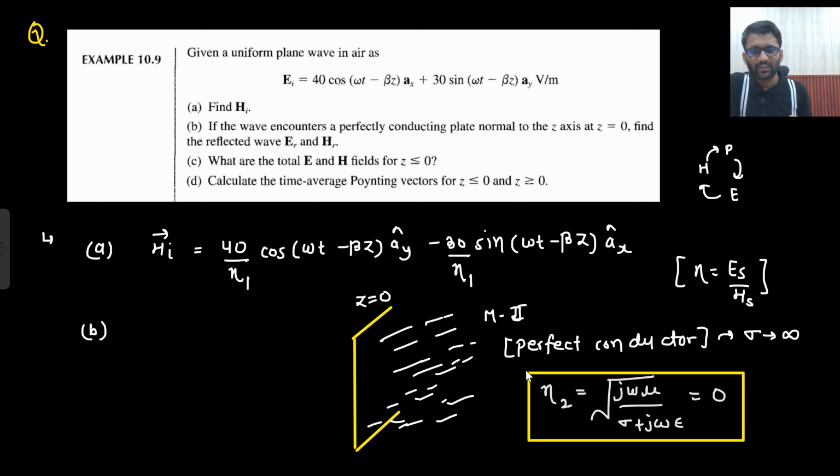Okay, very important result. For a perfect conductor, intrinsic impedance is 0. Is that clear to you? You need to find the reflected wave, the reflected electric field and reflected magnetic field. So here you are having some η1, this is your medium 1, which is having η1 equal to 120π. If I need to find the reflected, what do I need to find? Reflection coefficient, Γ_E, that is (η2 − η1) / (η2 + η1).